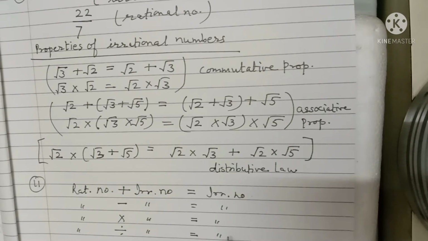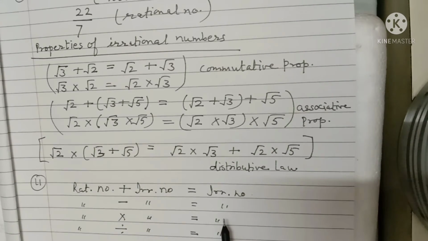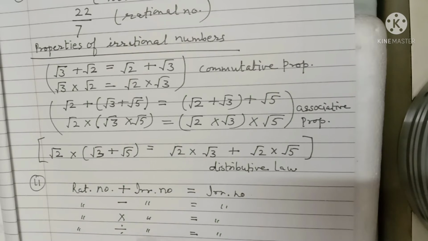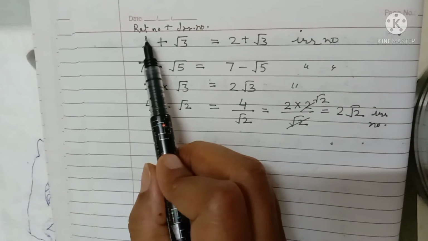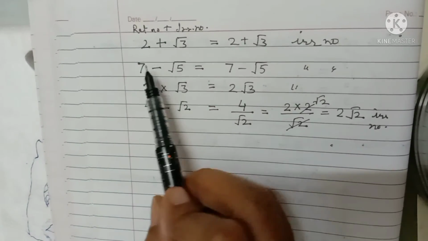So you are seeing here that we get irrational numbers when we have two different types of numbers, one rational and the other irrational. You can understand this by examples. Now I am showing some examples. Now these are the examples. One is a rational number and the other is an irrational number.